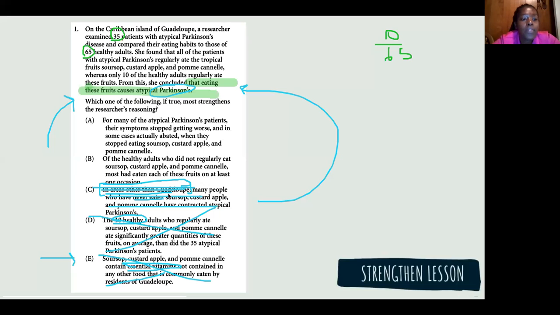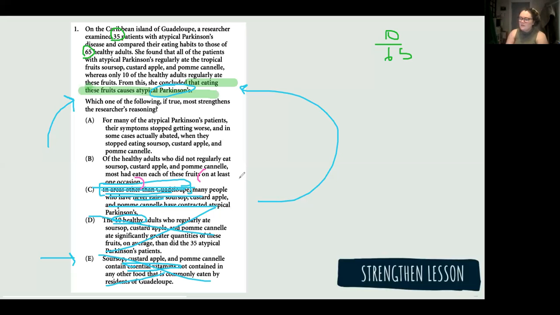Okay, so of the healthy adults who do not regularly eat soursop, custard apple, and palm kernel, all had eaten each of the fruits on at least one occasion. It's still not telling us that eating these fruits causes atypical Parkinson's disease. Right, and some people think this weakens it, but just because they ate it at least once and didn't get it doesn't mean much. If I smoke one cigarette and don't get lung cancer, does that mean cigarettes don't cause lung cancer?